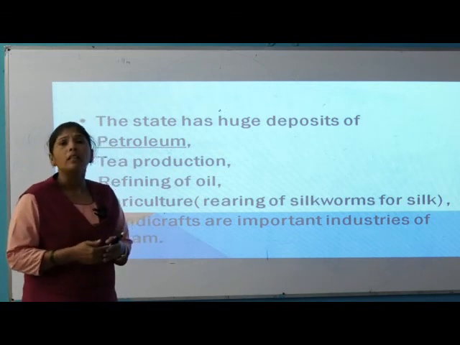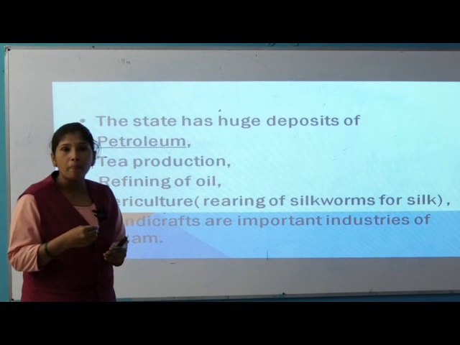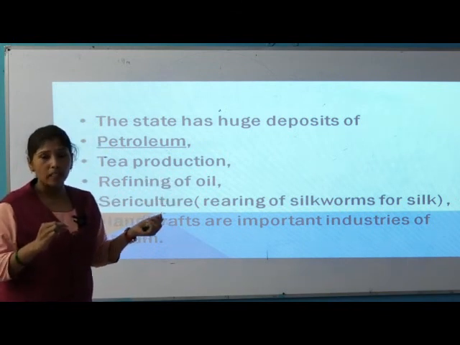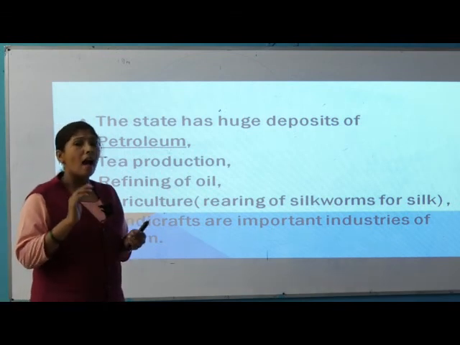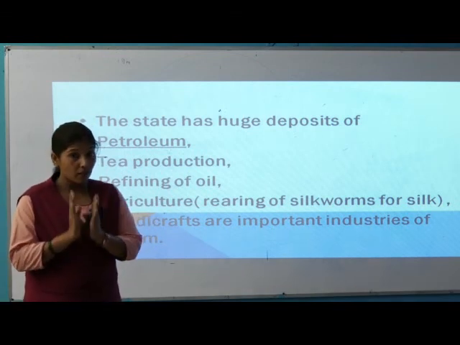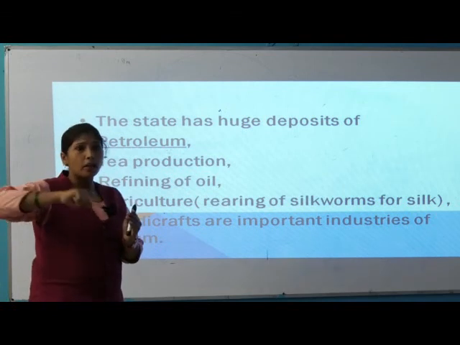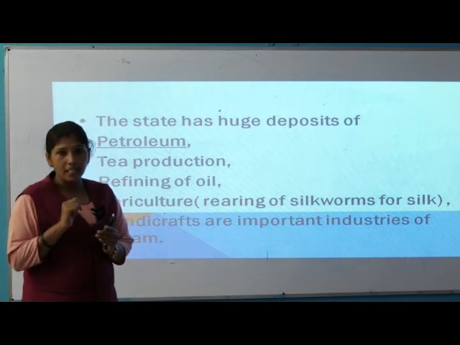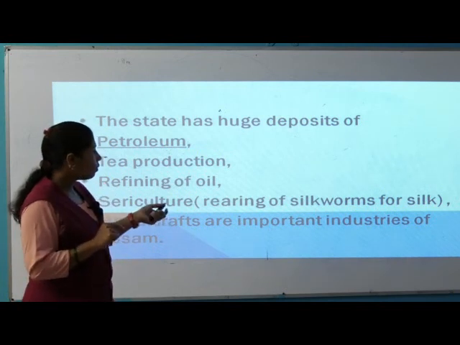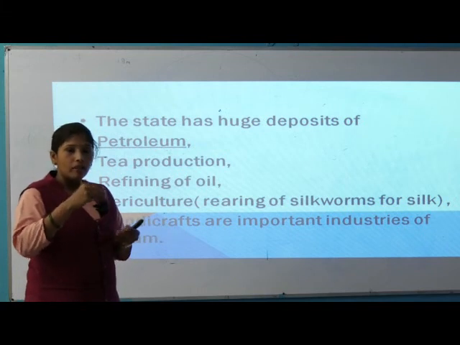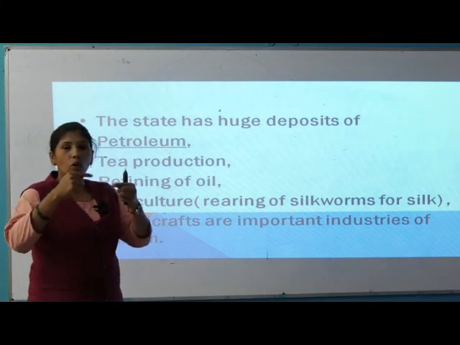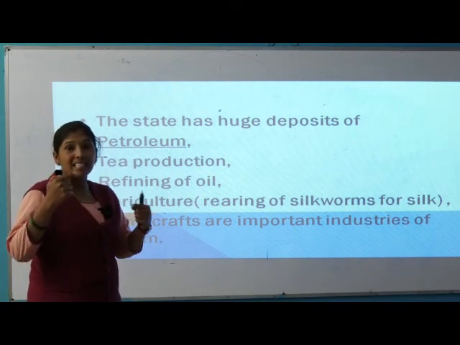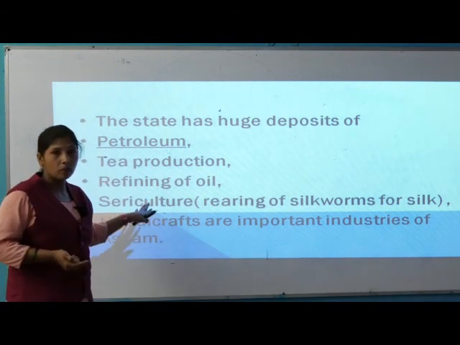How do they get it? Because silk comes from the silkworm, a type of insect. As a butterfly undergoes all the stages to become a butterfly, like that the silkworm grows and is covered with something like cotton. This is taken and made into thread, that is silk, and the production is over here.